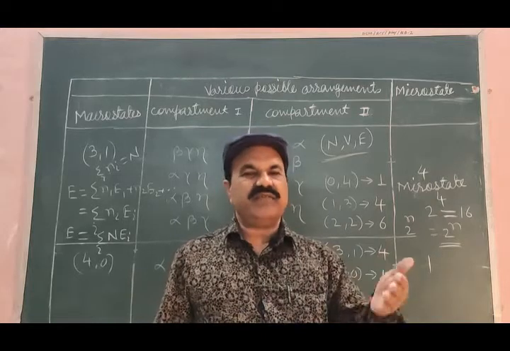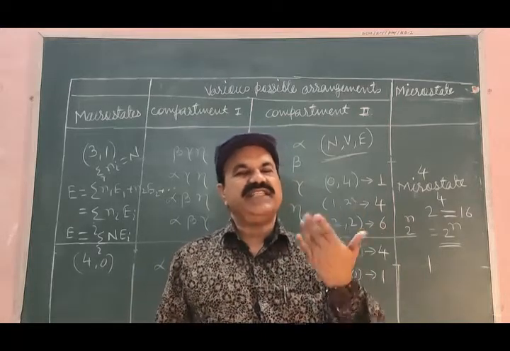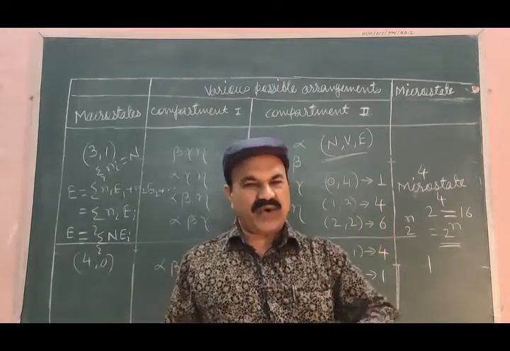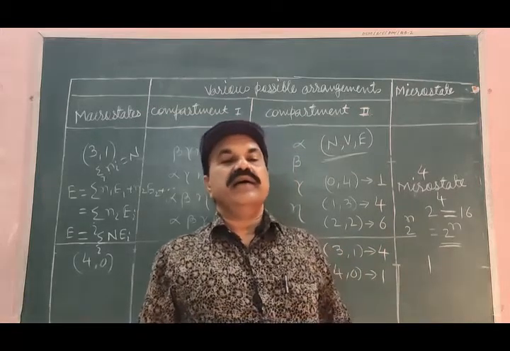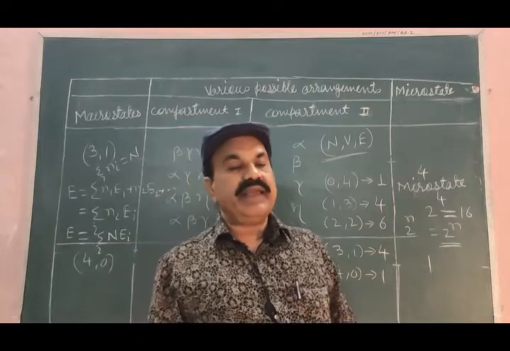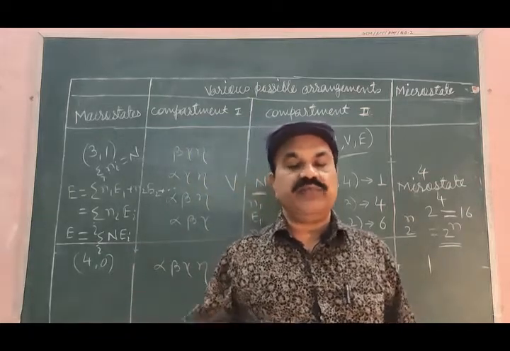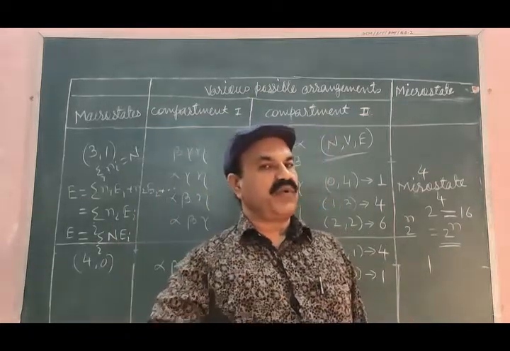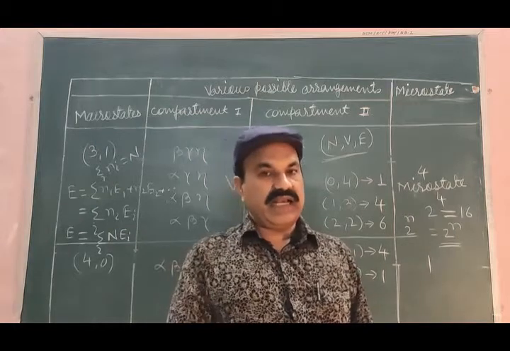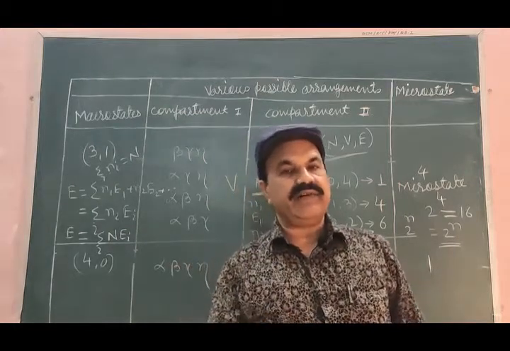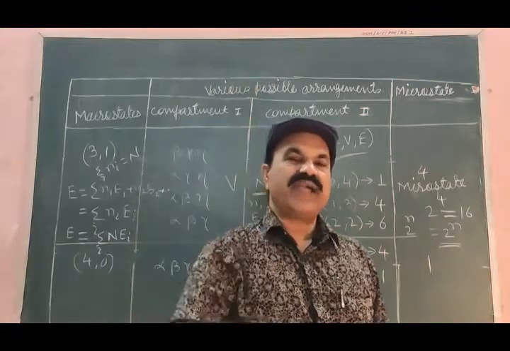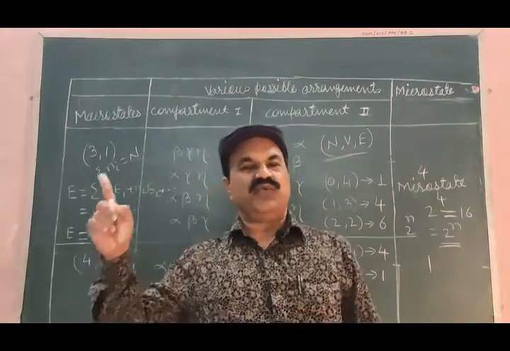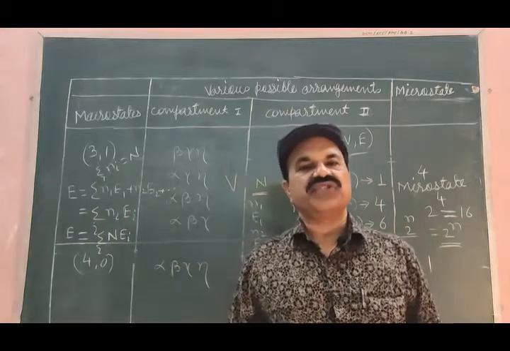As the particles are distinguishable, the arrangement of the particles in these compartments in various macro states is different. All these possible arrangements of the distinguishable particles in the macro states correspond to micro states, and therefore a system is equally likely to be present in any macro state. Similarly, the system is equally likely to be present in any of the micro states corresponding to the macro state.